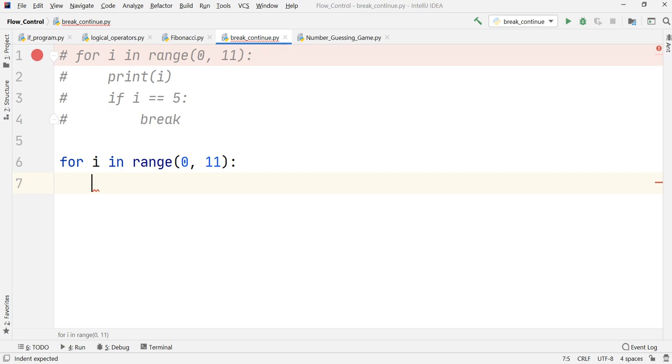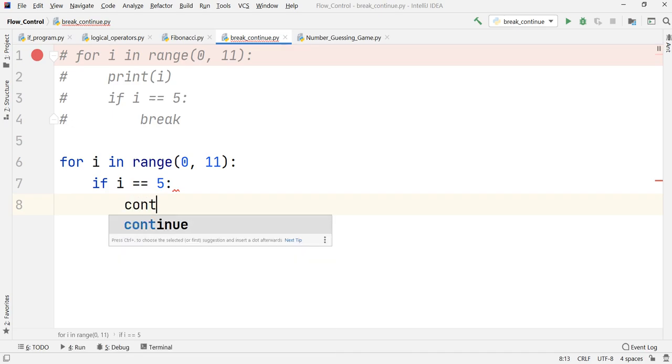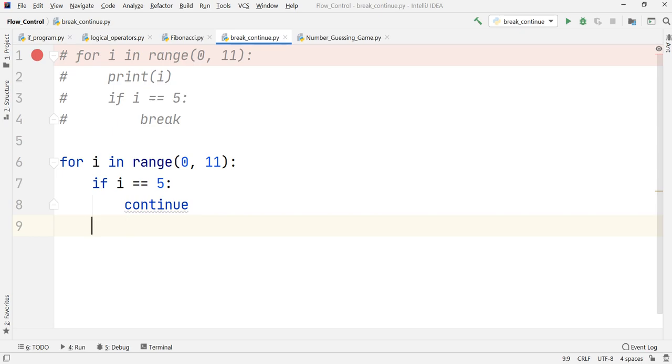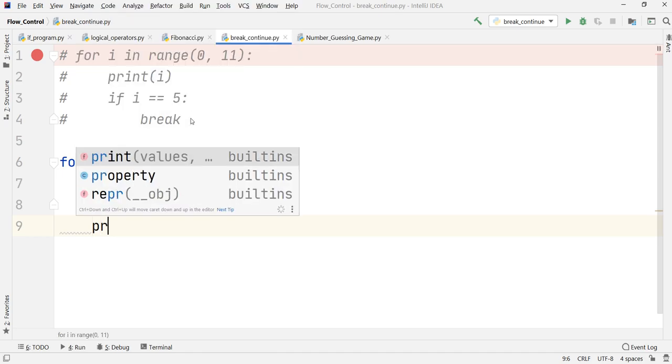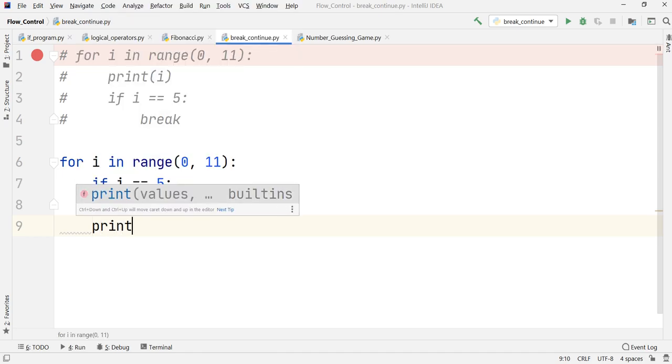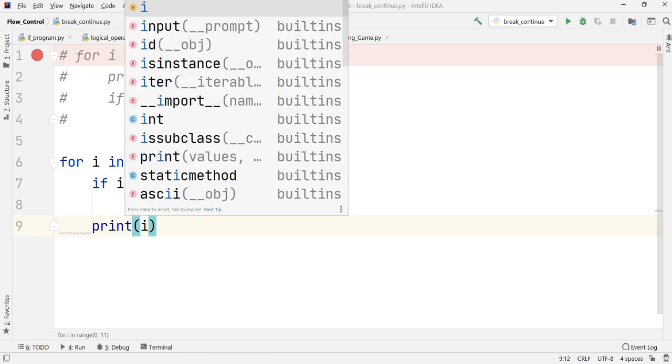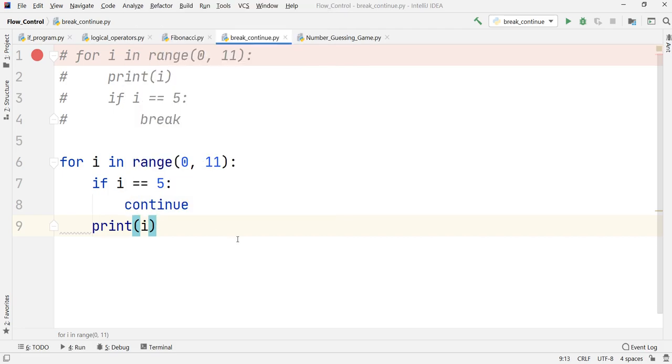I'll rearrange the code a bit. So what I'm saying is, if I is equal to 5, then rather than break this time, I want to continue. And after that, in the loop, just observe the indentation that I have used. In the loop I'm going to write the print statement that we have used earlier.